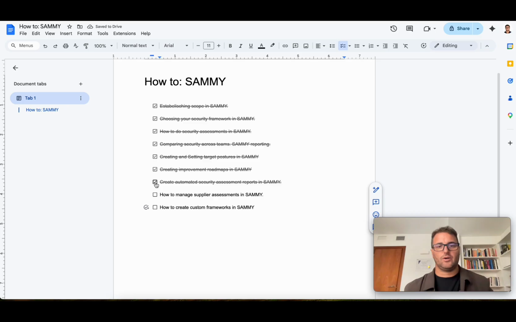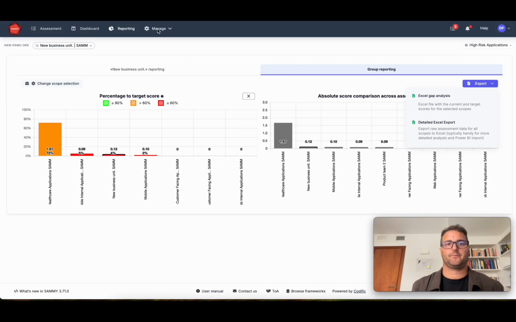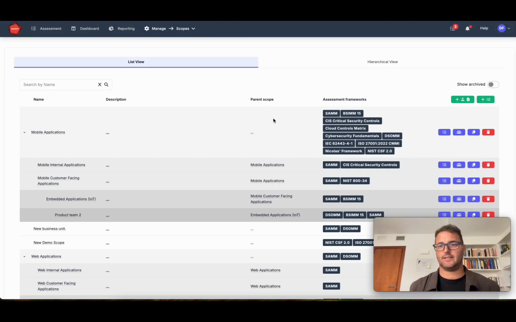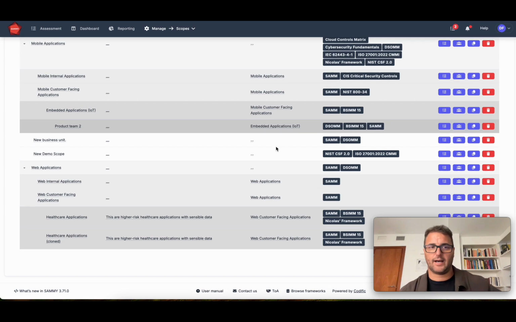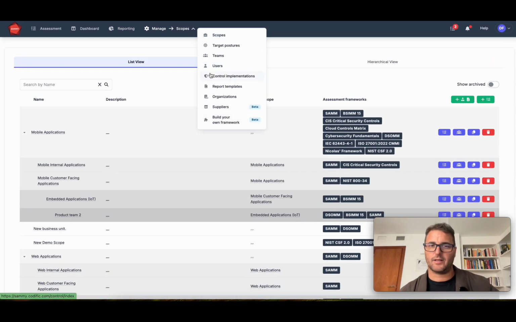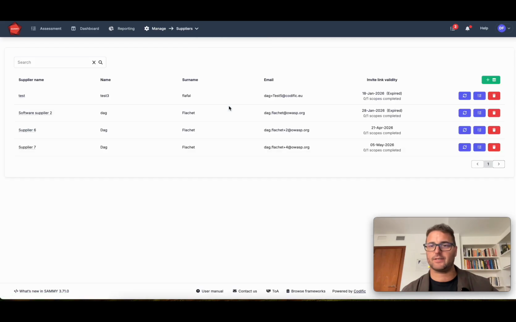You may also want to manage different suppliers within SAMMY. So let's say I have my scopes, this is my organization, but I may also have suppliers that I would like to have at least do assessments or self-assessments.